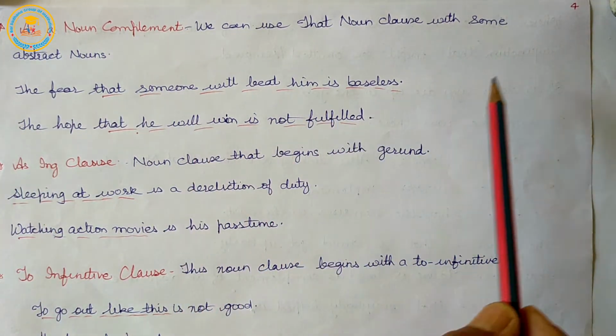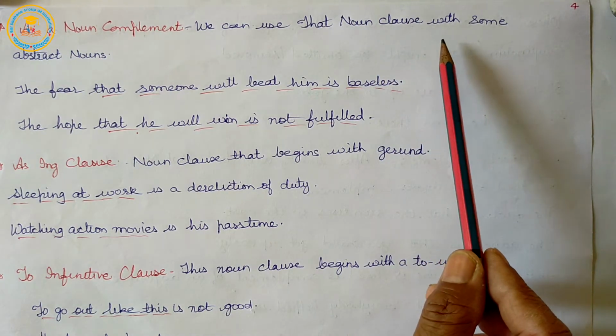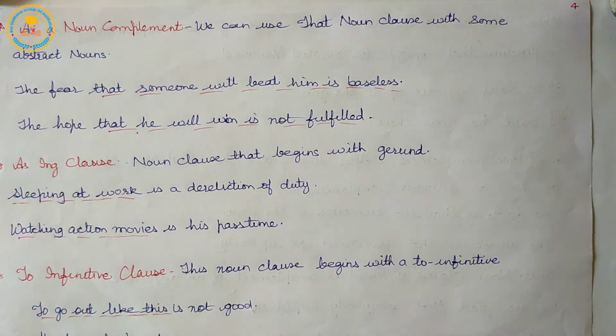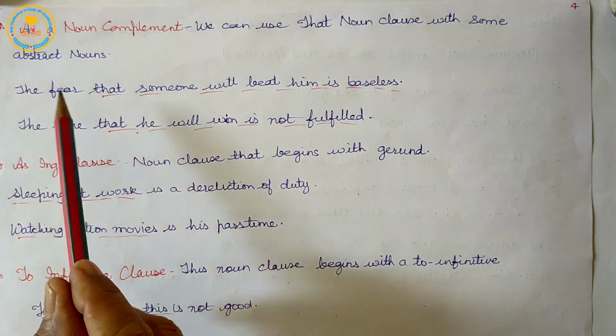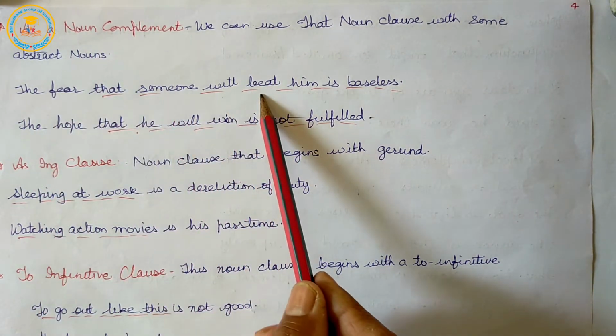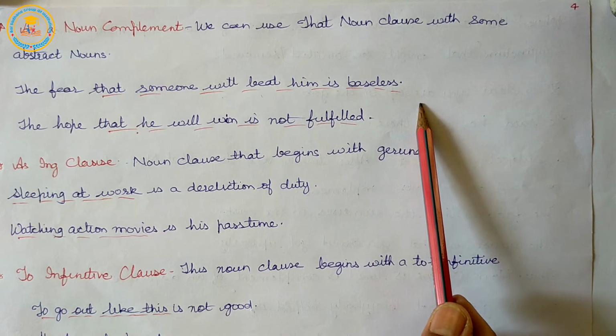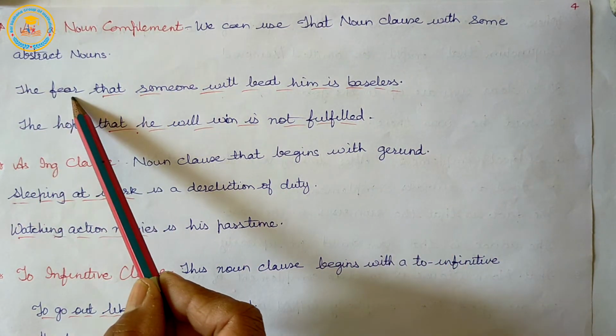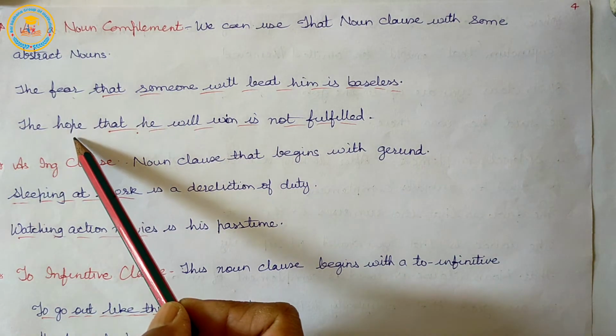Example, the fear that someone will beat him is baseless. Here the abstract noun is fear, and in the next sentence, hope.